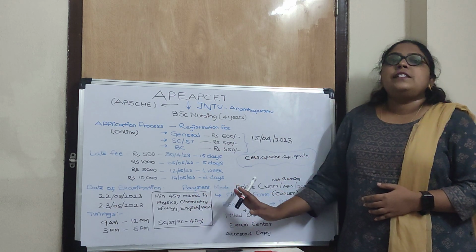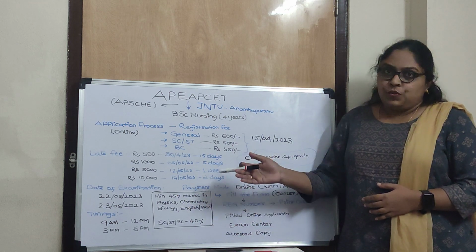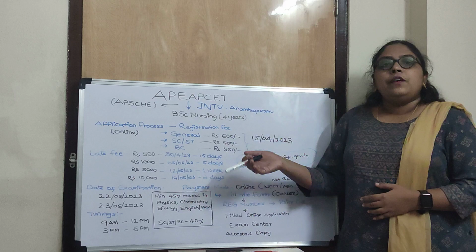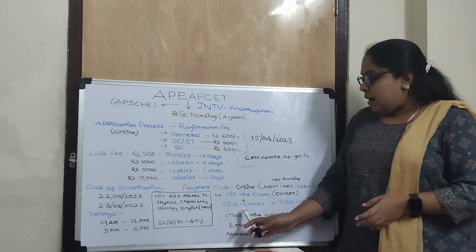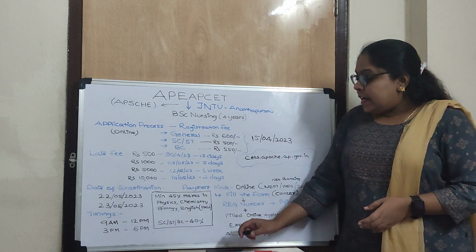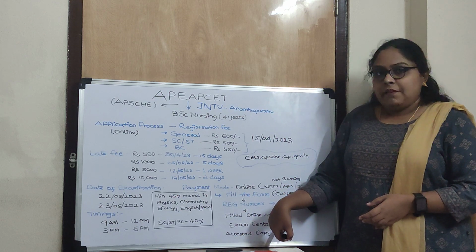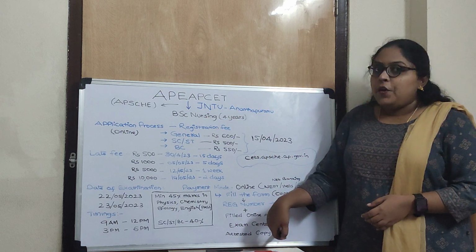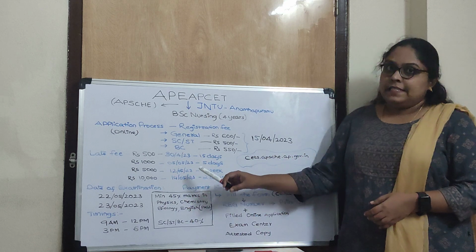This attestation can be done by either the principal of your +2 intermediate college, or any gazetted officer. Keep this attested copy safely, and submit it to the invigilator at the time of the examination.